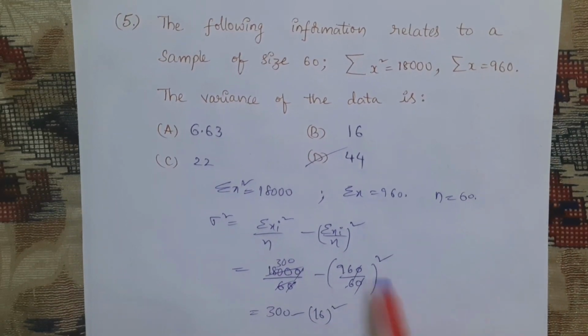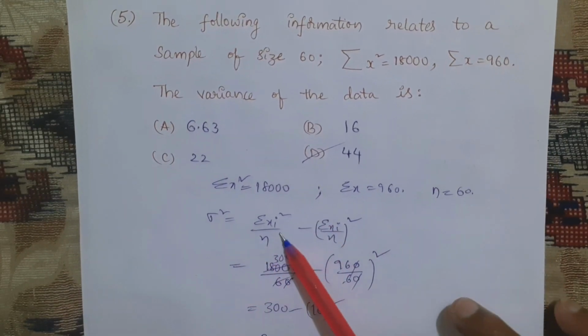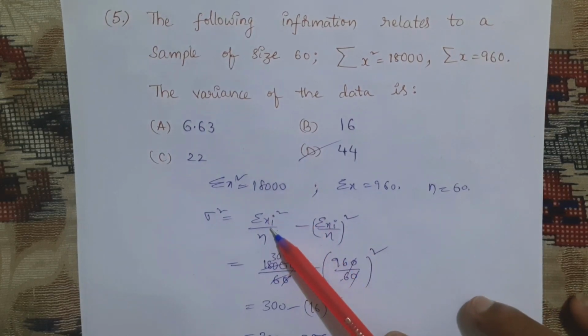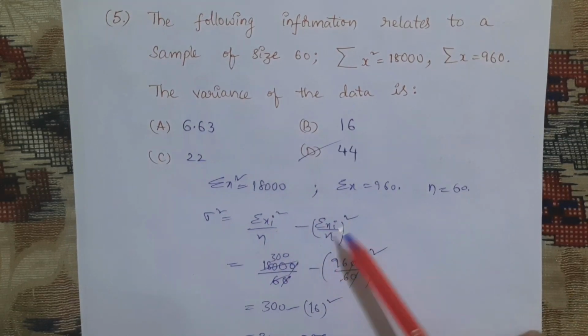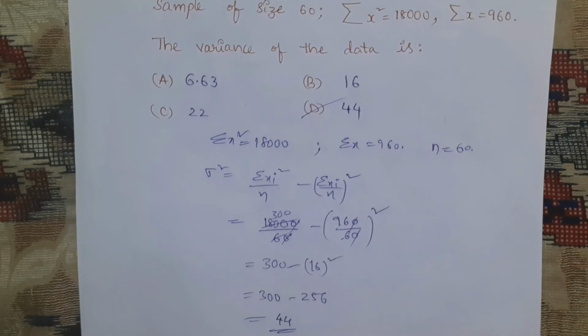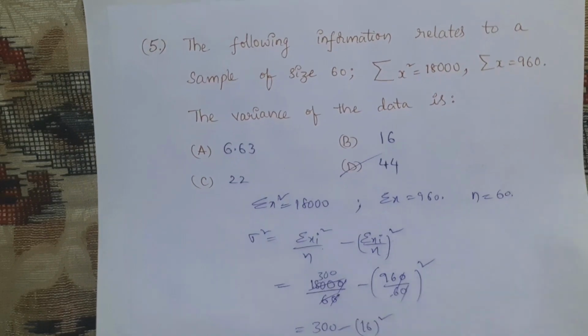Okay, directly if you remember the variance formula, sigma xi square by n minus sigma xi by n whole square, they gave sigma xi square, sigma xi, and also the n value. Substitute and find the value of this variance. Okay, next question number 6.